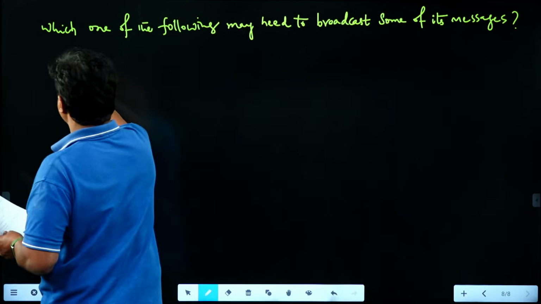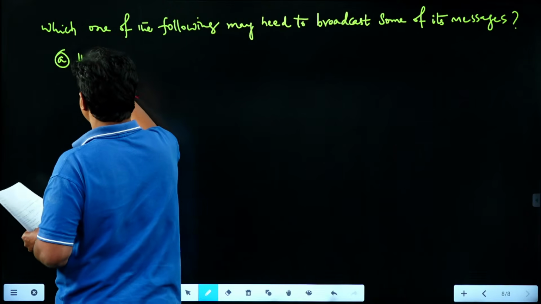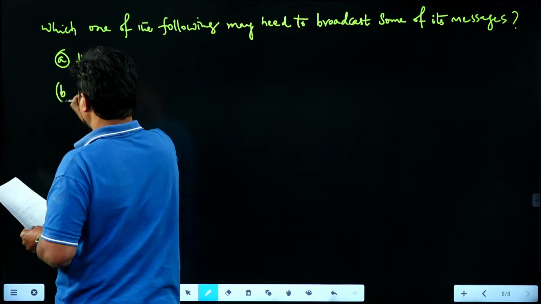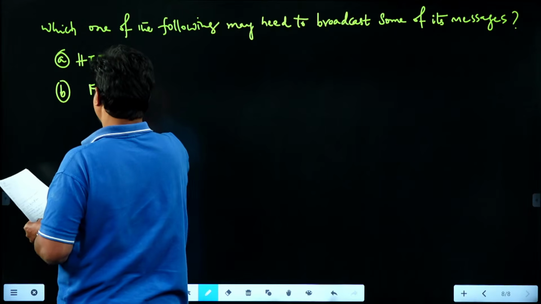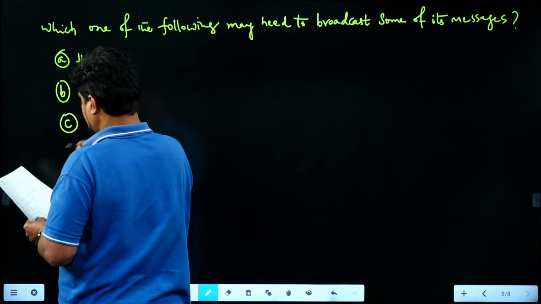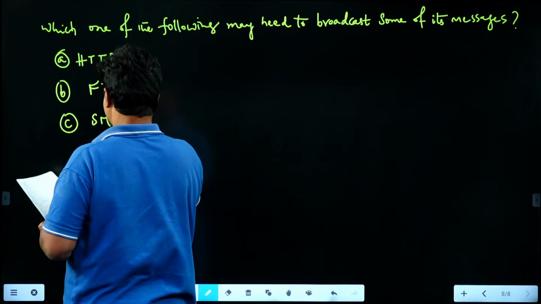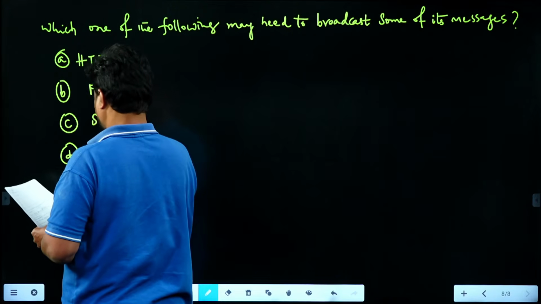Option A is HTTP. Option B is FTP. Option C is SMTP. Option D is DHCP.